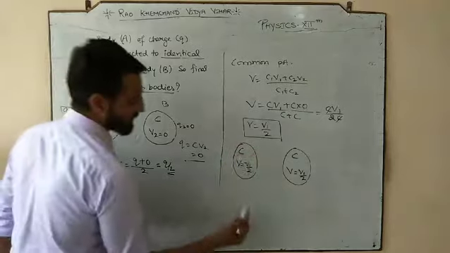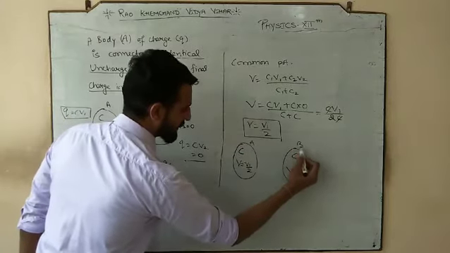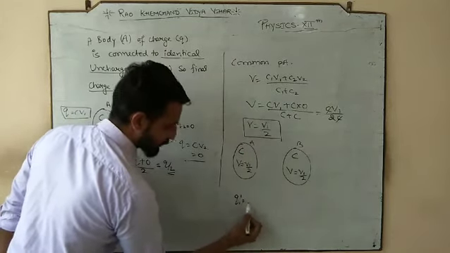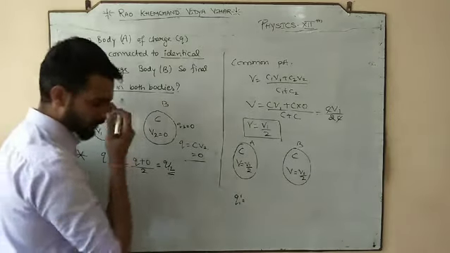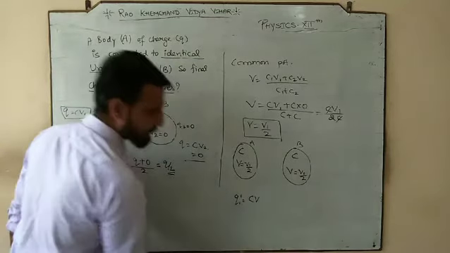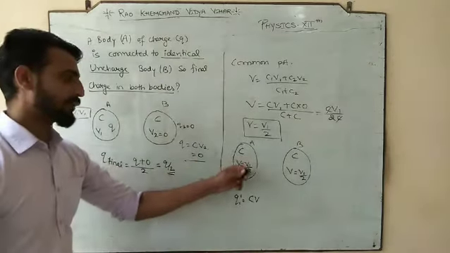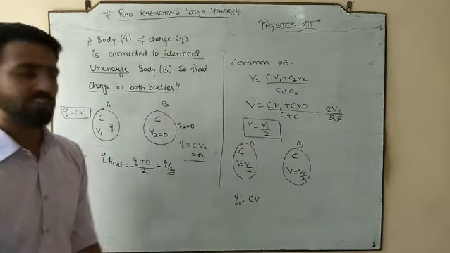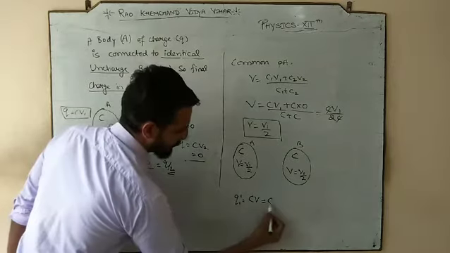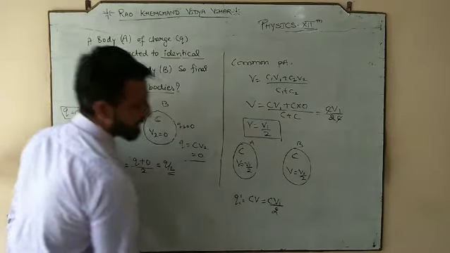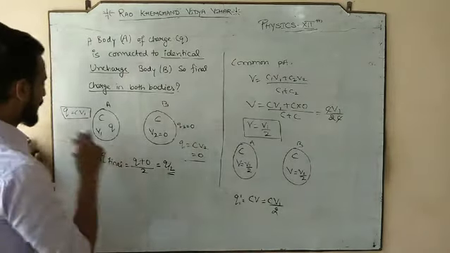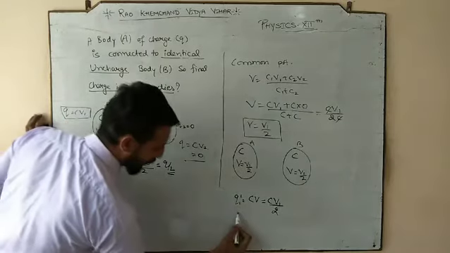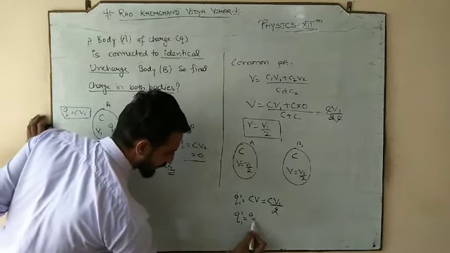Now what is the charge in the first body? Final charge in the first body, let's suppose Q1 dash. So Q is equal to CV, capacitance and the potential of the first body, और अब potential कितना first body का? V, which is the common potential. It would be CV1 by 2 because V is equal to V1 by 2. And what is CV1? Q. So what is the charge in the first body after sharing?